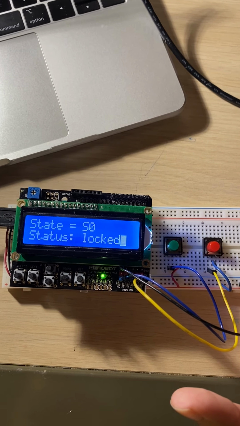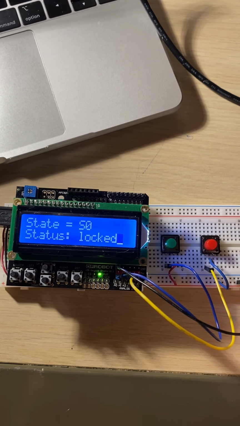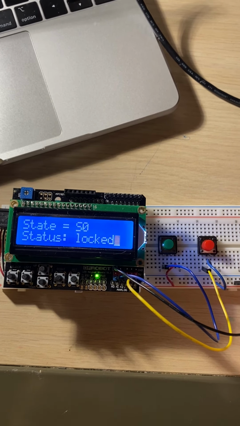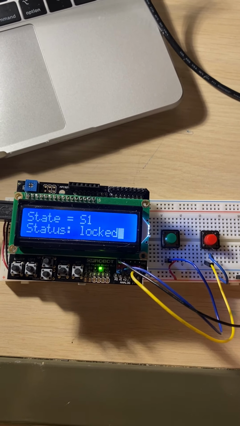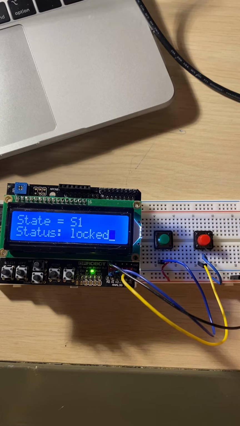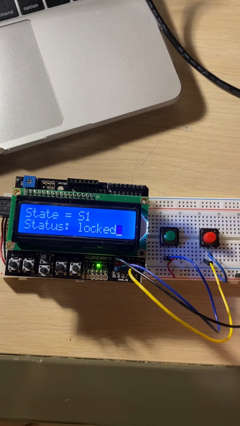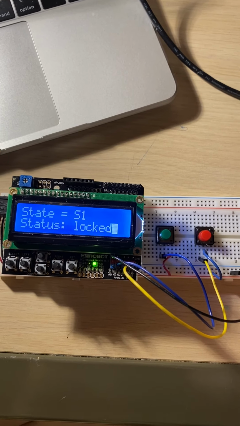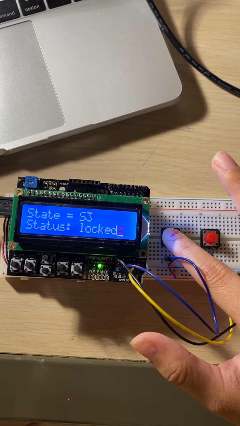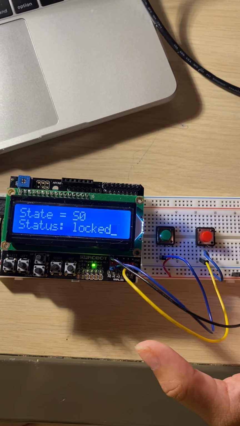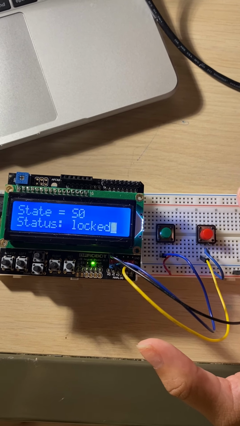The incorrect sequence A goes to state 0. The incorrect sequence B goes to state 1. The incorrect sequence B goes to state 1, and the incorrect sequence B goes to state 0, and it remains locked for all of those incorrect sequences.